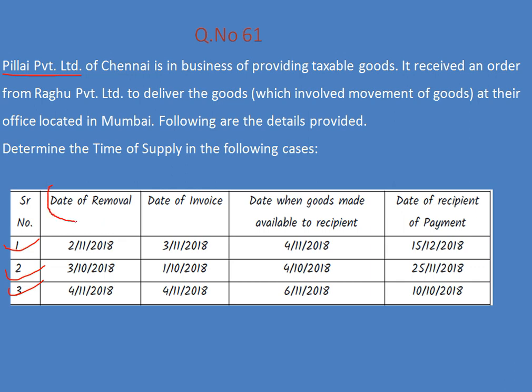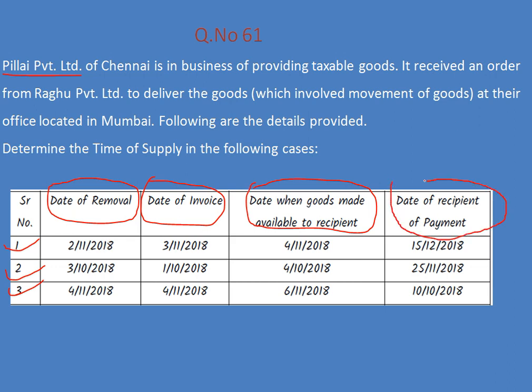Date of removal is given, and we need the date of removal, which is important. Date of invoice is given, and the date of invoice is also required. Now, the date when goods are available to the recipient is the date the goods reach the customer's place. Think about whether the receipt date is required for time of supply in case of forward charge.